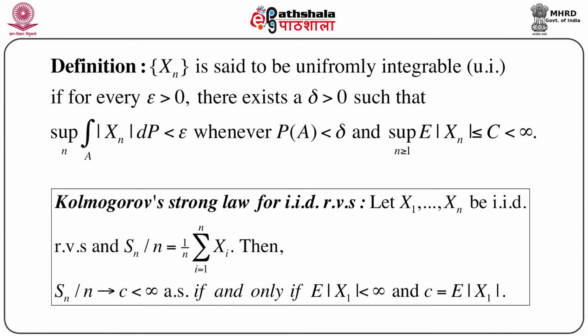Then Kolmogorov's SLLN states that Sn by n converges to c, some finite constant, almost surely if and only if expectation of mod X1 is less than infinity and c equals expectation of X1. That means Sn by n converges to the expectation of X1, and naturally this expectation of mod X1 must be less than infinity. We have already proved this strong law of large numbers, but just recall that this is a necessary and sufficient condition for almost sure convergence.